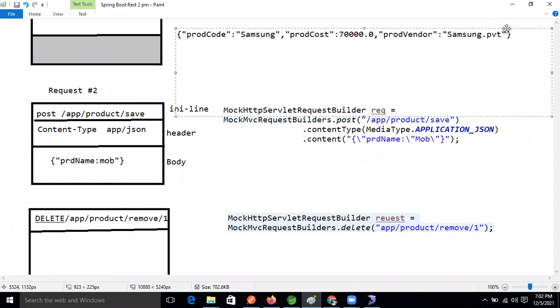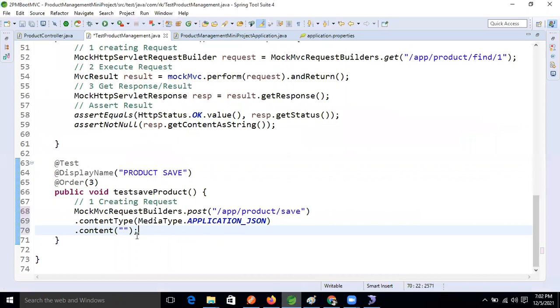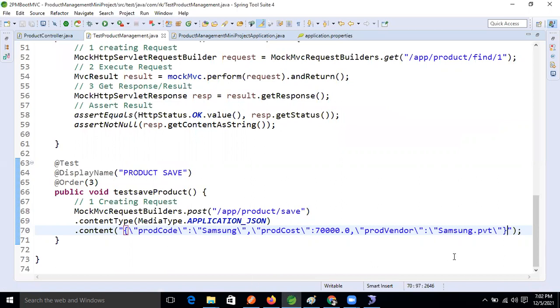Yeah, this is the data, right? This is the dummy data we are declaring inside this one. Now paste it. This is the JSON data, right? Based on this only we will test our method. So fine now, guys.